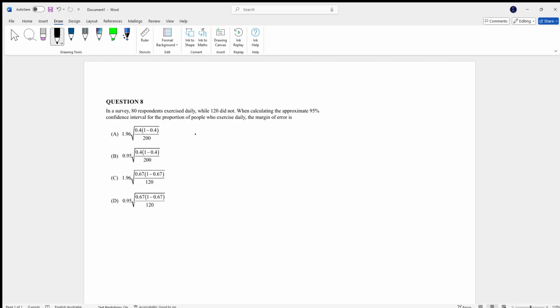So, in a survey, 80 respondents exercised daily, while 120 did not. When calculating the approximate 95% confidence interval for the proportion of people who exercise daily, the margin of error is.